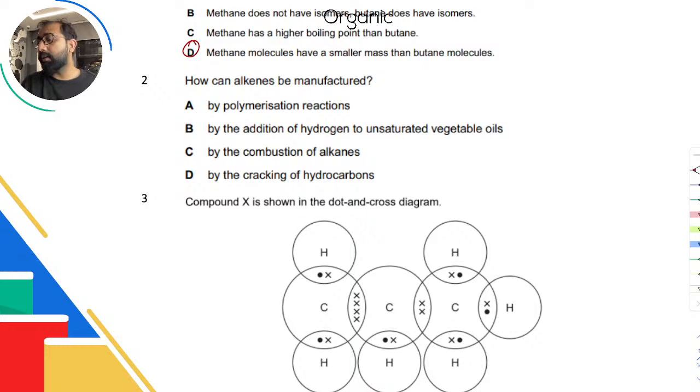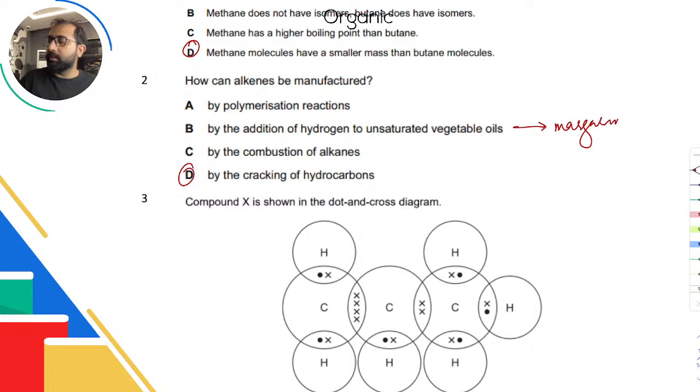Okay, so now how can alkenes be manufactured? Cracking of hydrocarbons is how we manufacture alkenes. But let me go through the other options. By polymerization produces polymers, right? So alkenes are not polymers. Similarly, by addition of hydrogen to unsaturated vegetable oils, this will produce margarine.